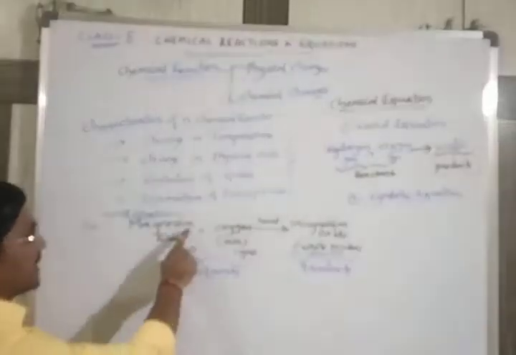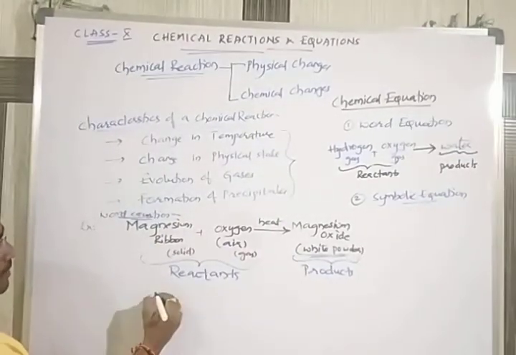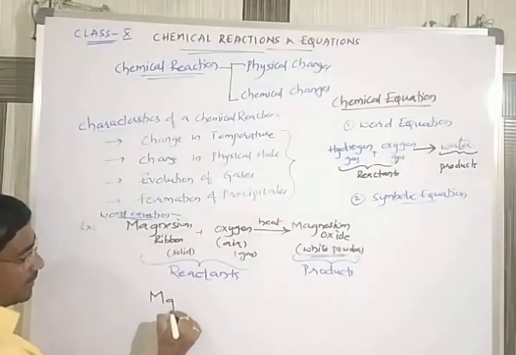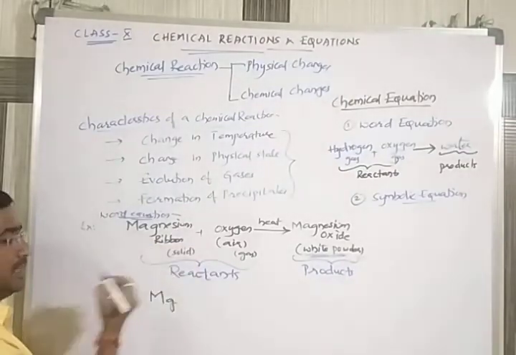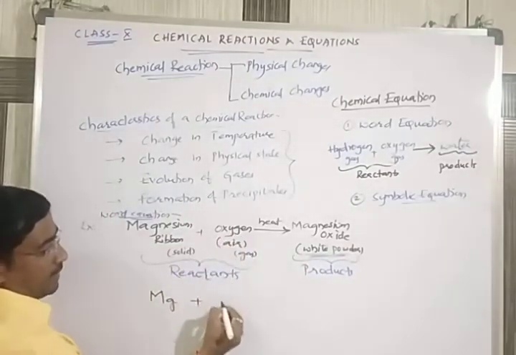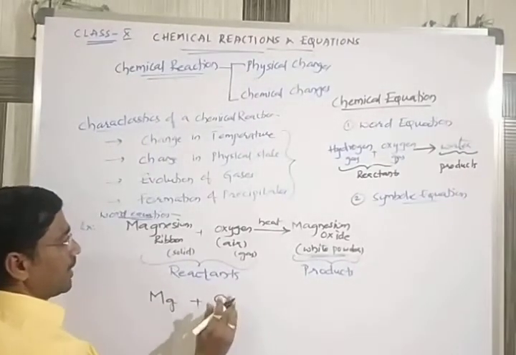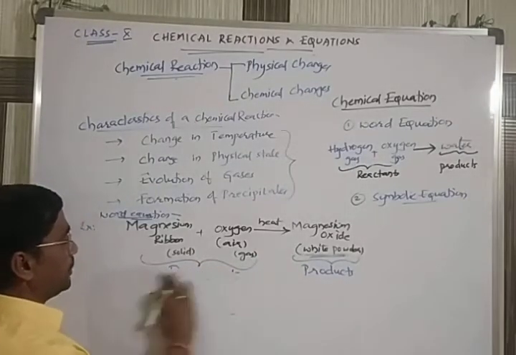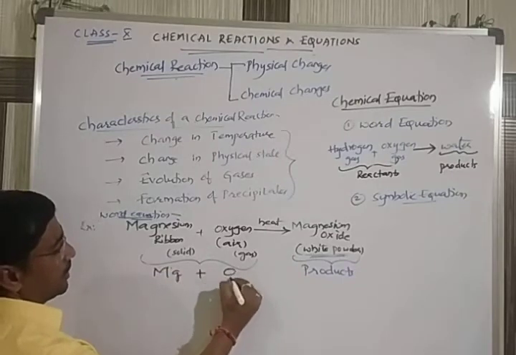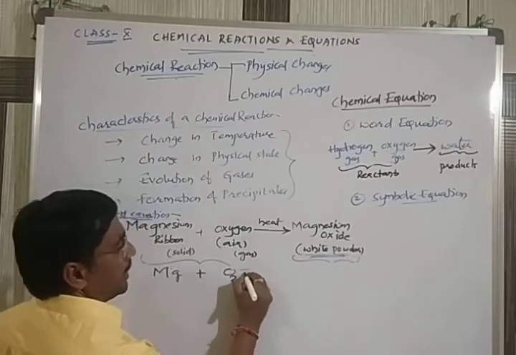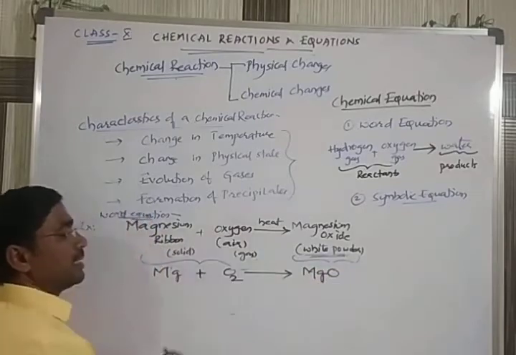So I'm writing the same thing here, word equation, right? When you take magnesium, its symbol is Mg. Plus oxygen, you have to write the formula as O2. Magnesium is connected with oxygen. Here, magnesium combining with oxygen gives rise to magnesium oxide. Magnesium oxide's formula is MgO.